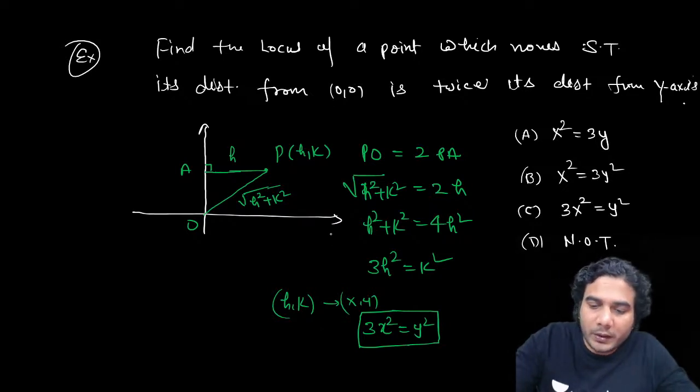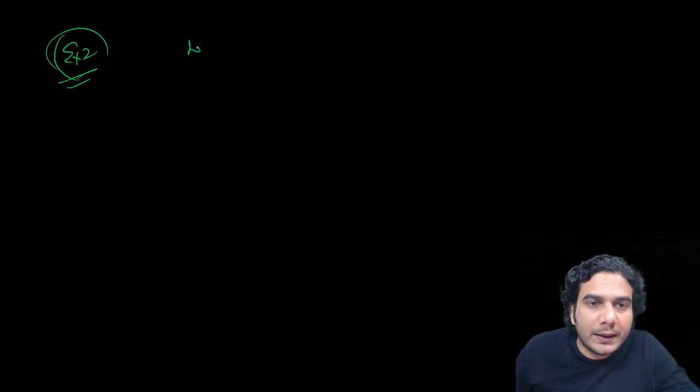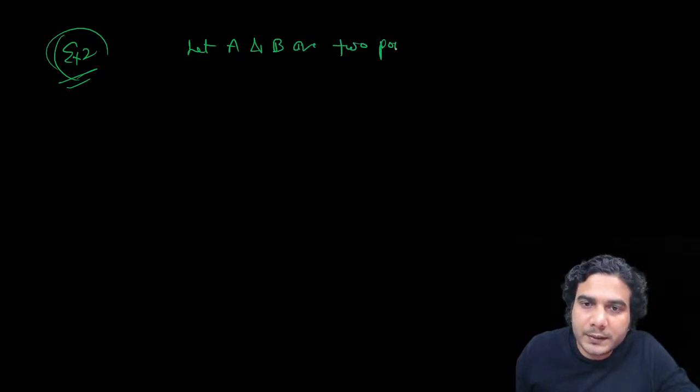All right, so I hope you got it. Now let's move to the second example. This is a very famous example. Let A and B be two points moving on the x and y axis respectively.